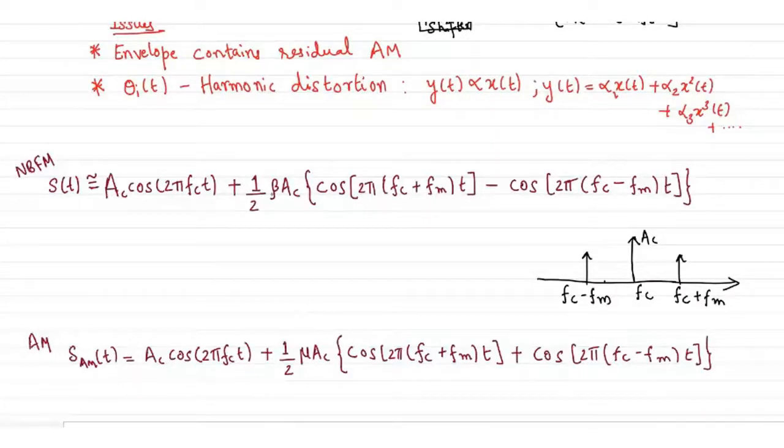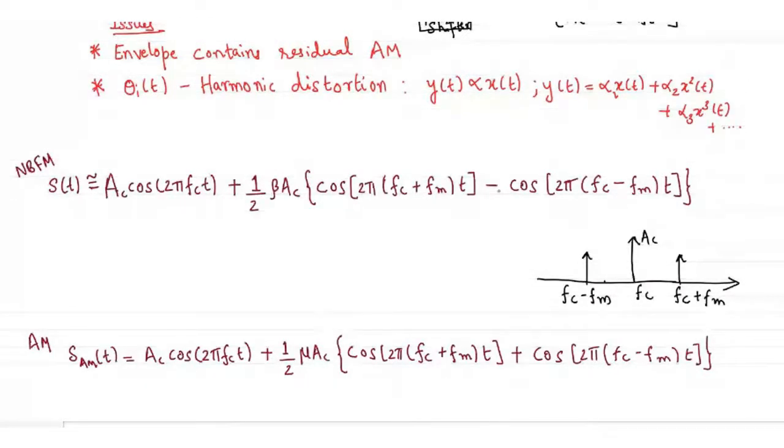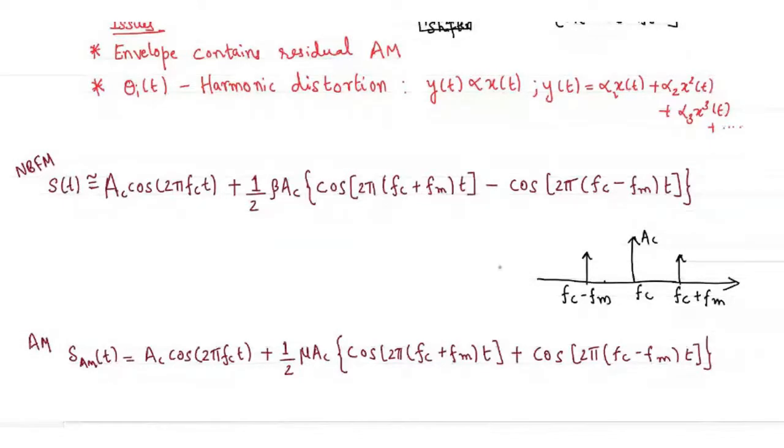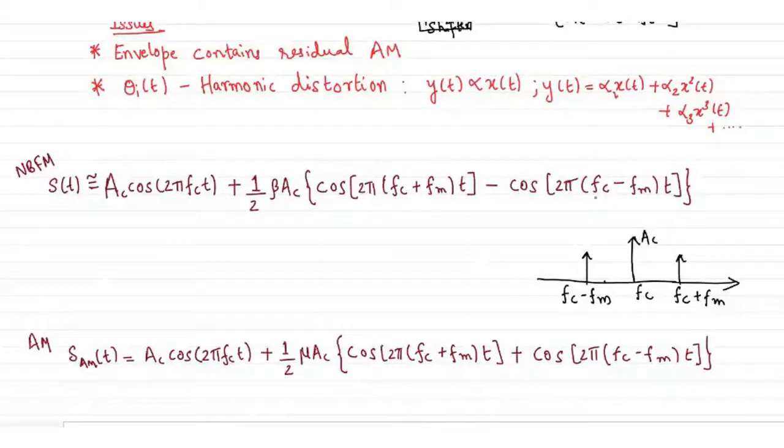Of course not. The plus and minus terms here will carry the difference between AM and FM in a mathematical way. How the upper sideband and the lower sideband interact with each other to generate FM and AM is the difference between these two signals. Of course, we have assumed beta to be very, very small. That's why we are getting this approximation, or the comparison with respect to the AM wave.